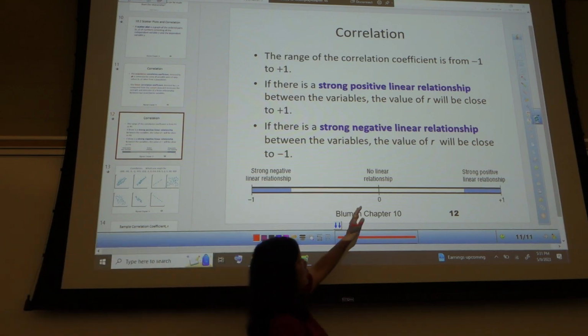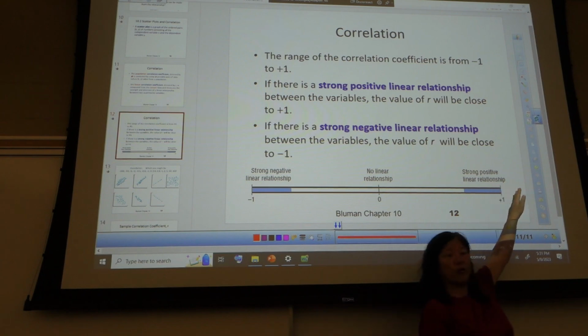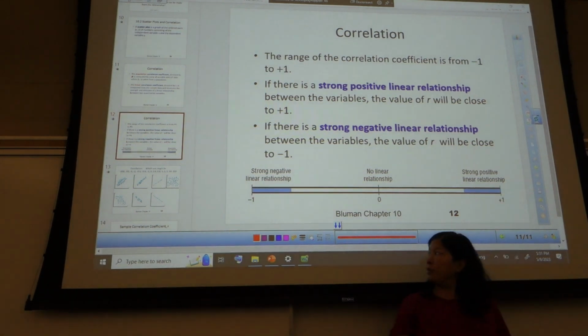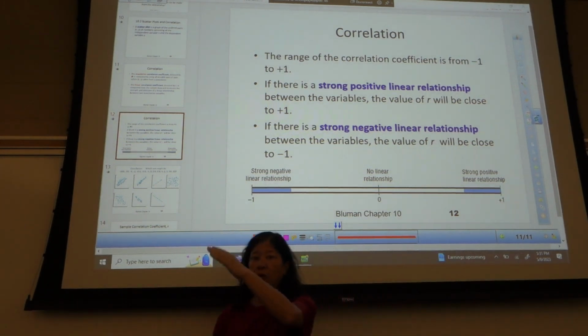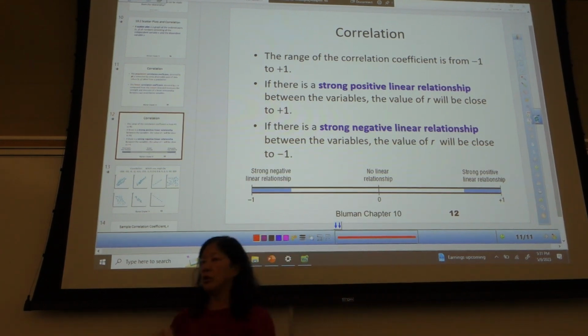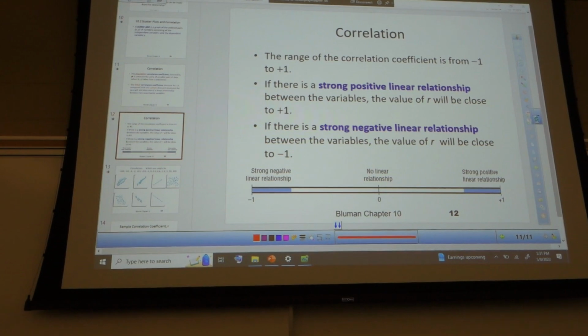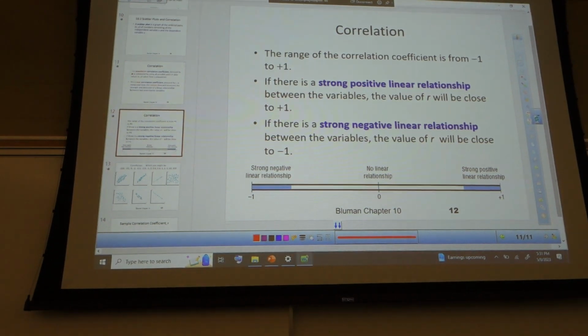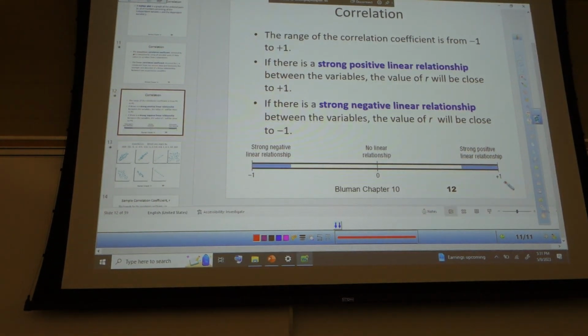Exactly. So again, this is a perfect line with a positive slope. This is a perfect line with a negative slope. And this is just a big circle with random dots, right? Just a blob where there's no correlation at all. They're just scattered. So over here, your data is going to form a positive line, and those sort of look like 1s. And then this one here, if you think about it, just looks like a bunch of random dots.